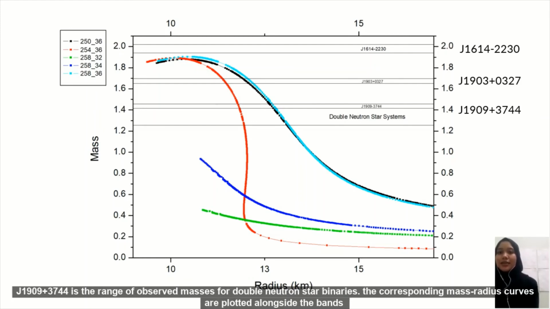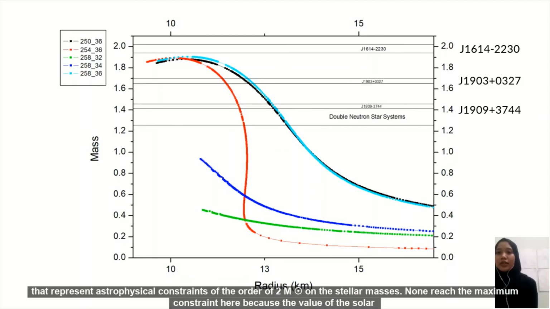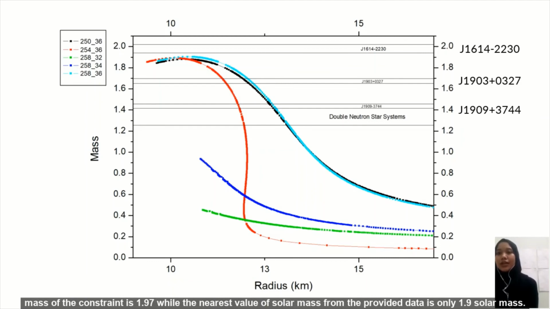The corresponding mass radius curves are plotted alongside the bands that represent astrophysical constraints of the order of 2 solar masses. None reach the maximum constraint here because the value of the solar mass of the constraint is 1.97, while the nearest value of solar mass from the provided data is only 1.9 solar mass.